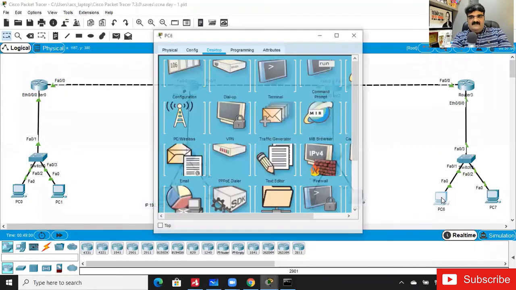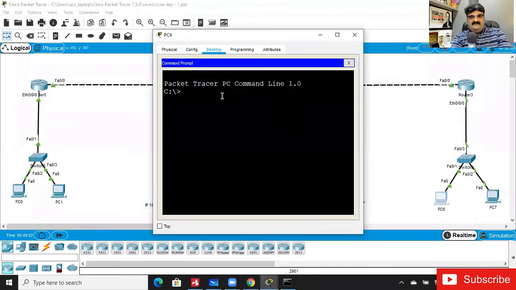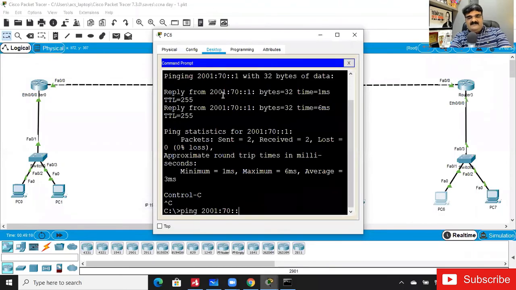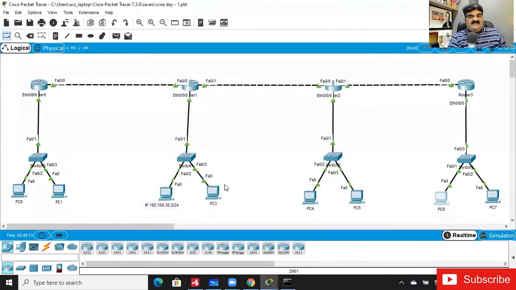Now let me try to ping 2001:70::1. And if I ping this 3, I'm able to get this ping. Okay, so all of you are with me till now.